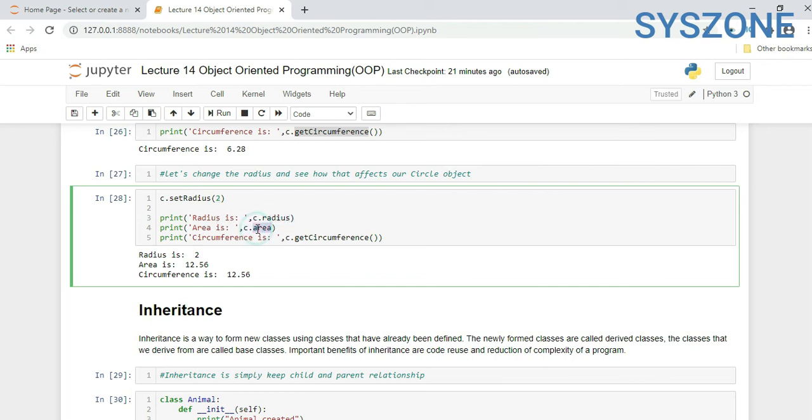C.area will do the area part. Circumference, c.get_circumference, will perform the same thing, only the value of radius is 2, whereas earlier it was 1.